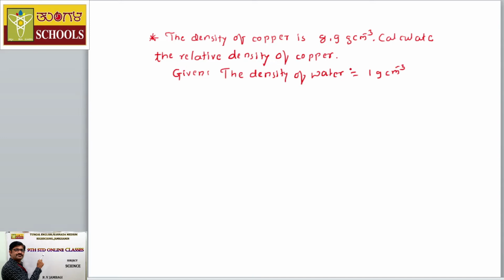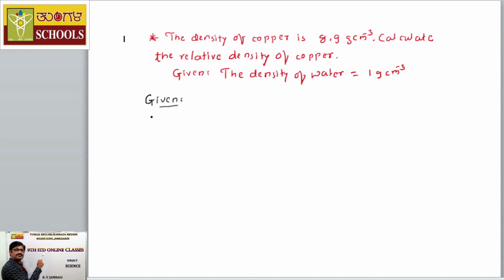So this is our problem, and we would like to solve it. The density of copper is 8.9 gram per cm cube. You need to calculate the relative density of copper. For a problem like this, we use a technique. The data given in the problem are as follows.